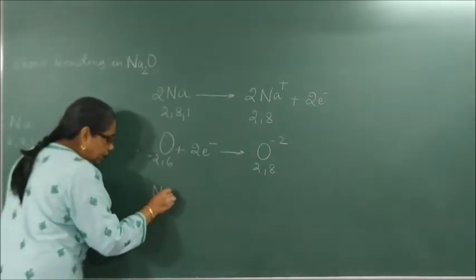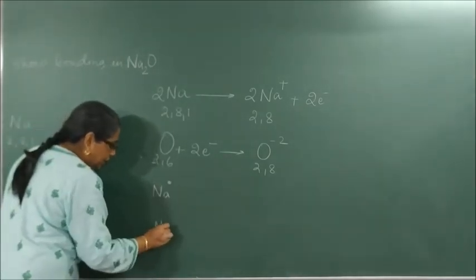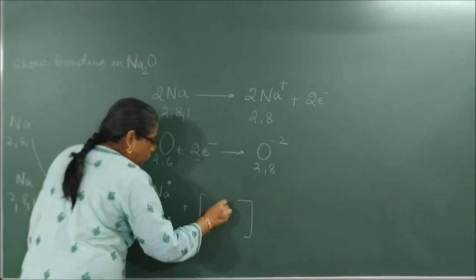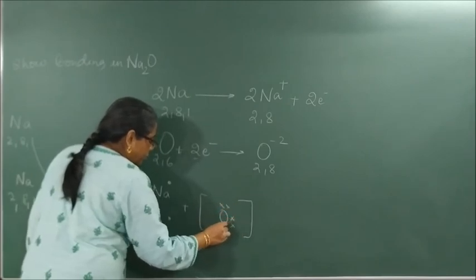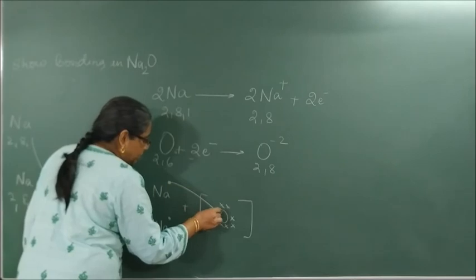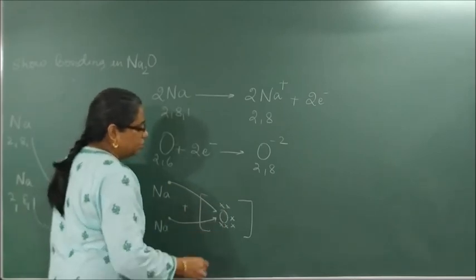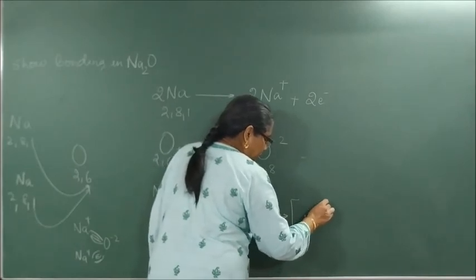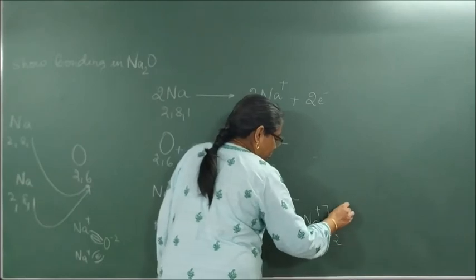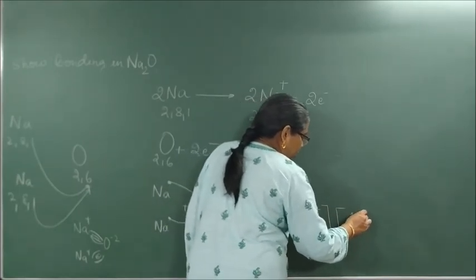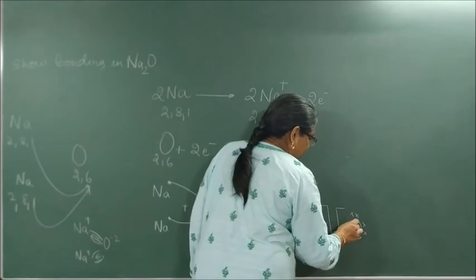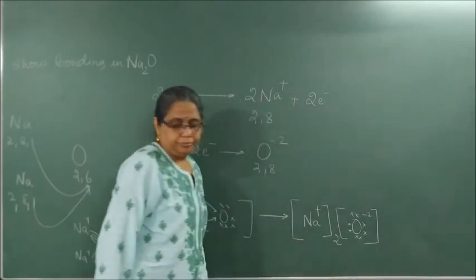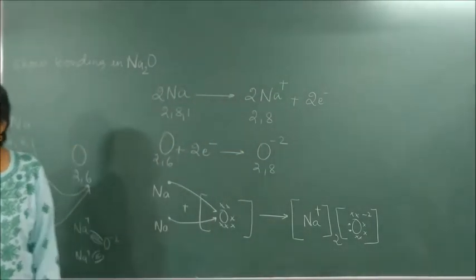Now Na. How many Na? 2 Na plus oxygen 1, 2, 3, 4, 5, 6. One comes here, one comes here. So it forms what? Na plus, how many Na? 2. And oxygen 1, 2, 3, 4, 5, 6, 7, 8 minus 2. Understood?